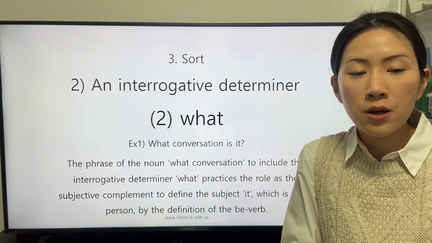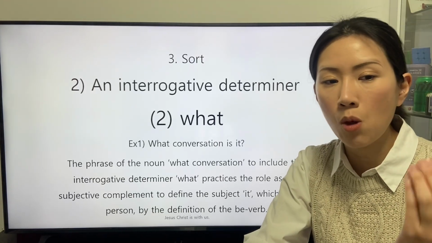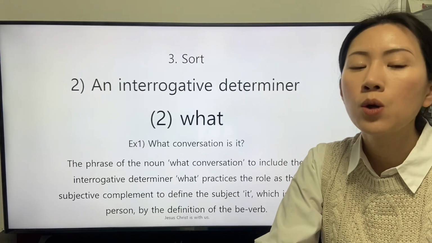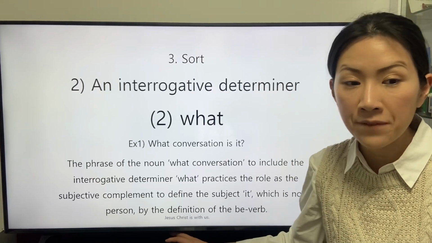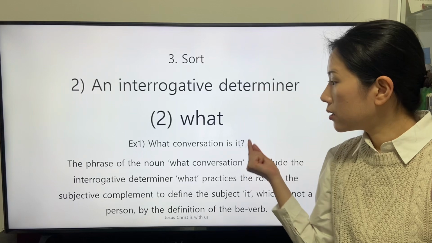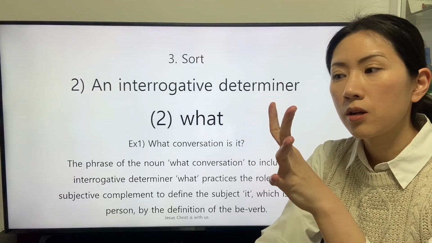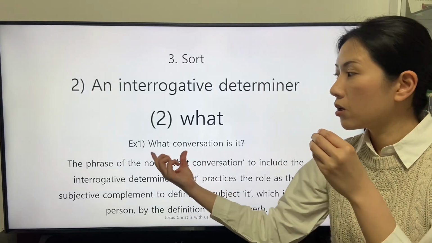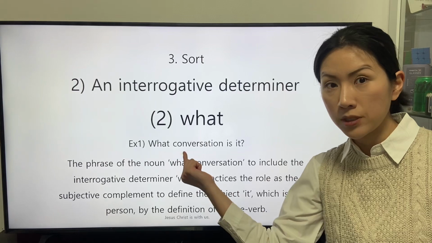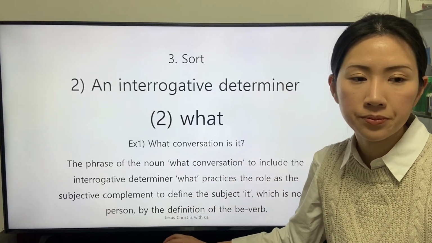The phrase of the noun what conversation, to include the interrogative determiner what, practices the role as the subjective complement to define the subject it, which is not a person, by the definition of the be verb. Because the subject it indicates a subject that is not a person, the definition by the phrase of the noun what conversation is appropriate to define the subject it.